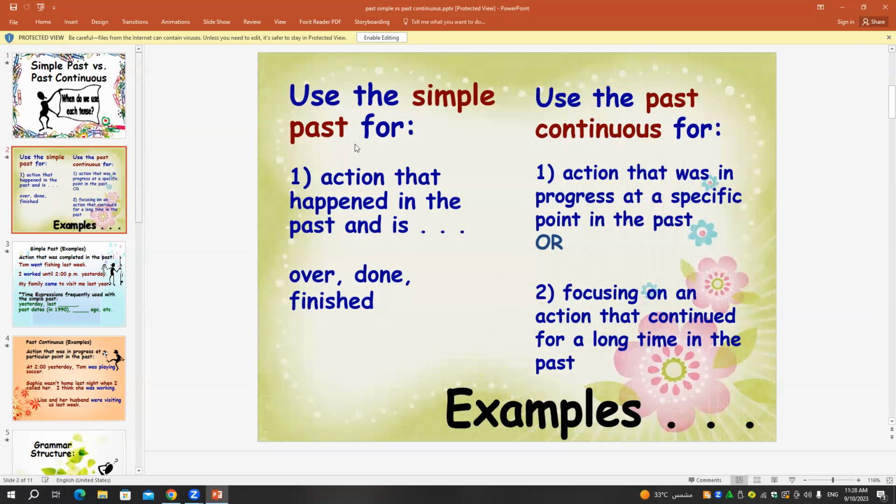Number one, we use the past simple for actions that happened in the past and are finished, over, or done. So we use the past simple again to talk about the actions that we did in the past. How about the past continuous? We use the past continuous for an action that was in progress at a specific point in the past, or focusing on an action that continued for a long time in the past.